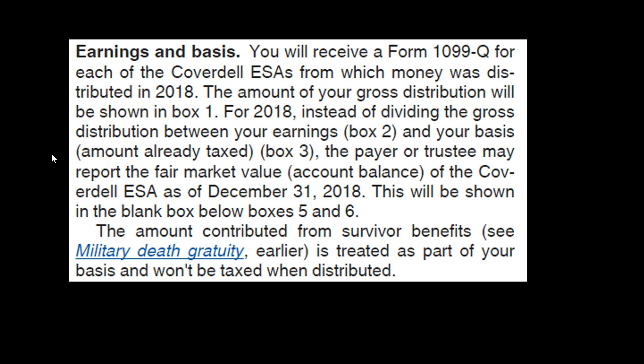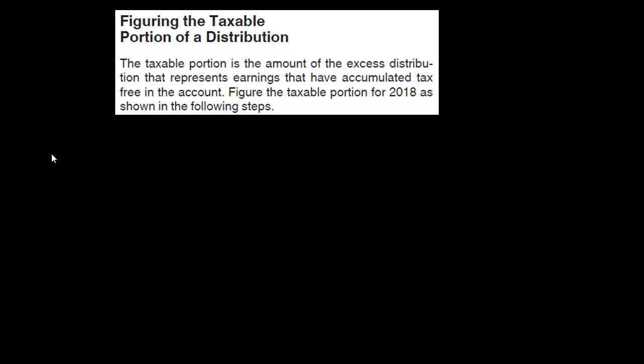This will be shown in the blank box below boxes 5 and 6. The amount contributed from the Coverdell benefits, see military death gratuity earlier, is treated as part of the basis and won't be taxed when distributed.